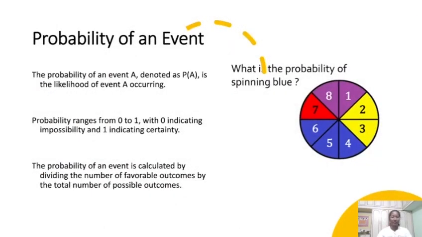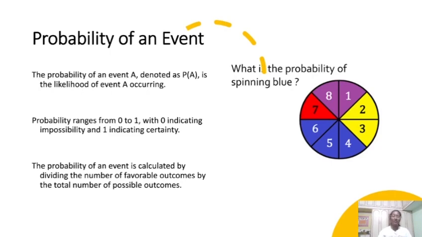Probability of an event. The probability of an event A, denoted as P(A), is the likelihood of event A occurring. Probability ranges from 0 to 1, 0 indicating impossibility and 1 indicating certainty. The probability of an event is calculated by dividing the number of favorable outcomes by the total number of possible outcomes. Here is an example.